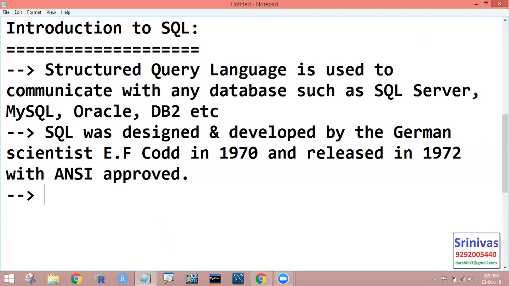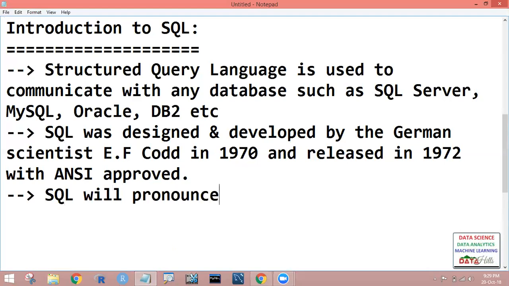SQL is pronounced as "sequel". Like this, we have to pronounce it; SEQUEL stands for Structured English Query Language.